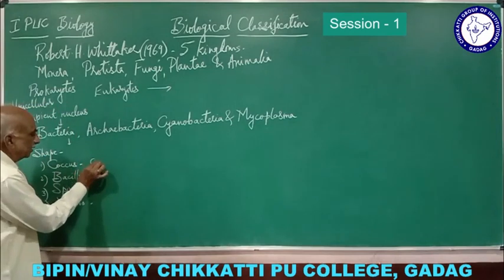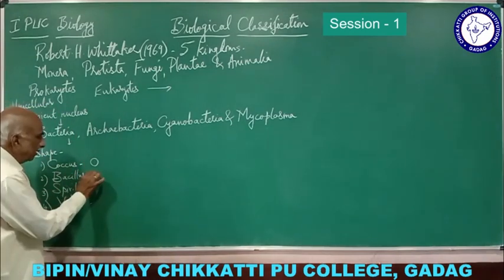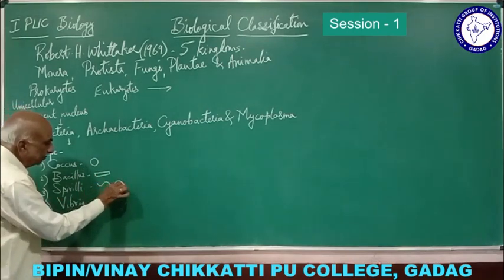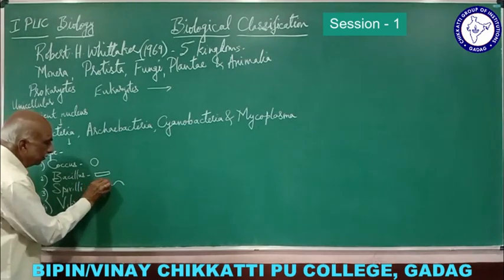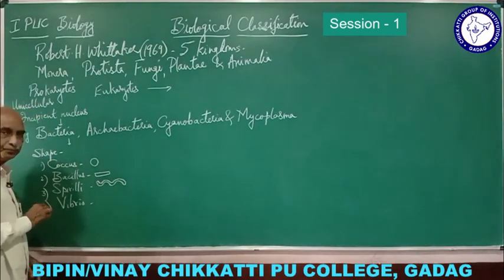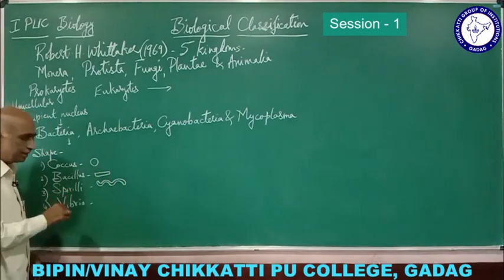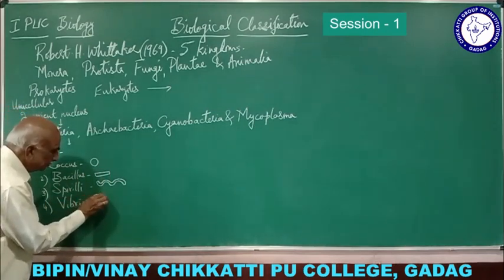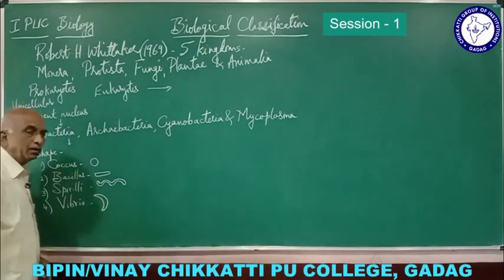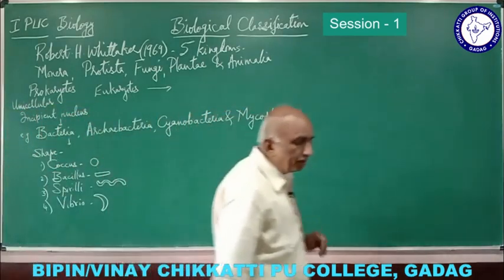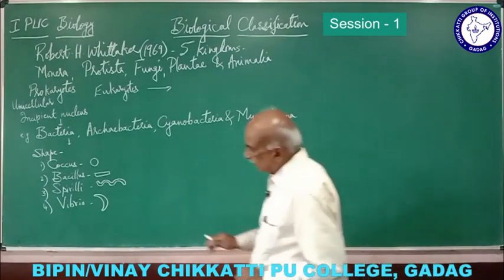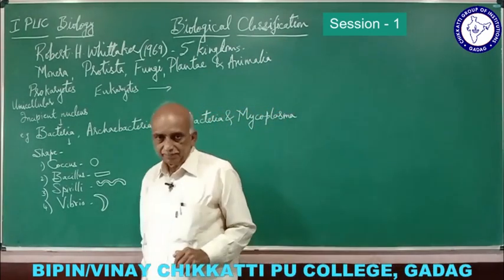So bacteria which are round, bacteria which are rod shaped, bacteria which are spiral shaped or sometimes coil shaped, and bacteria which are comma shaped or somewhat half moon shaped, they are called vibrio bacteria.